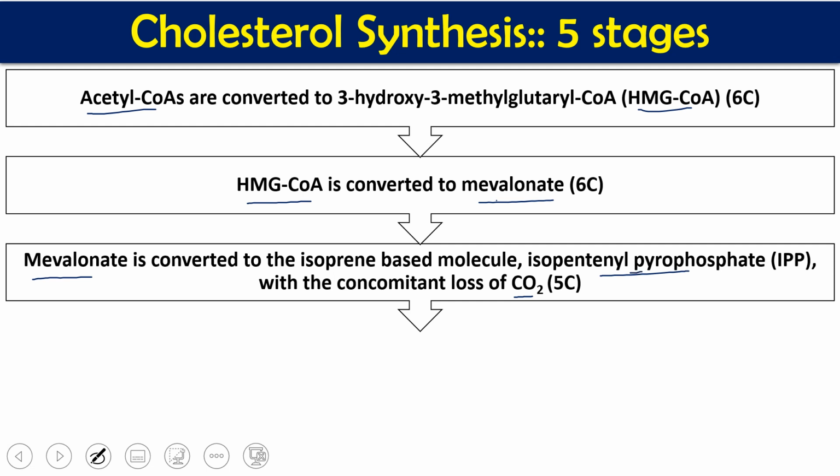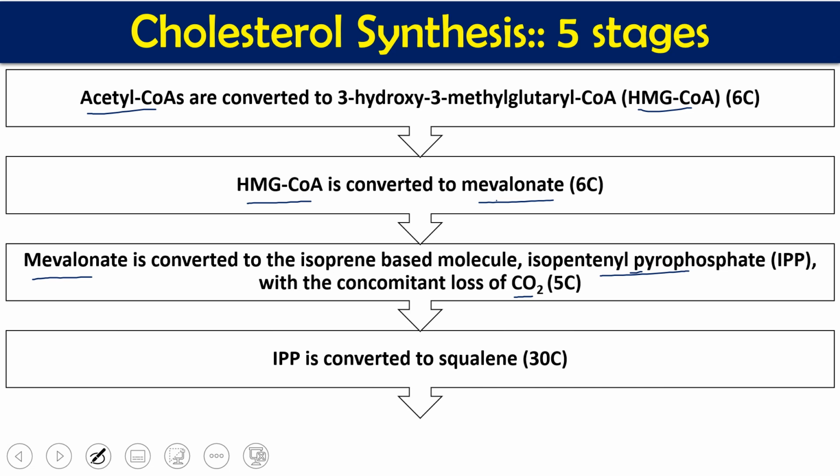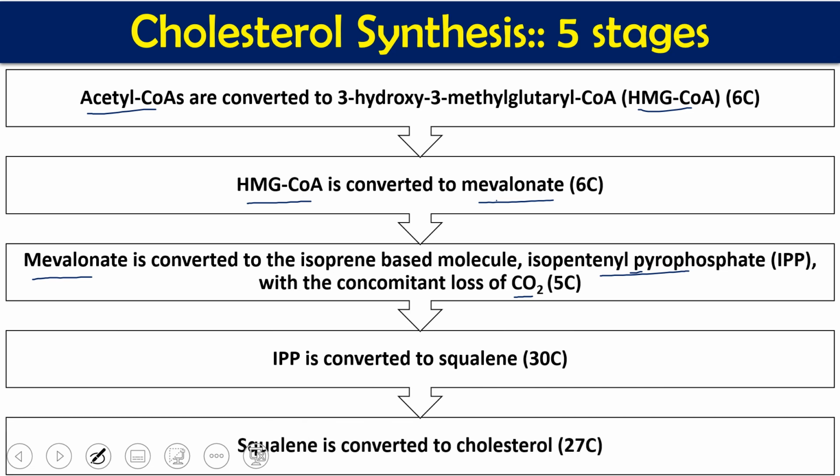So this is my third stage. The fourth stage is this IPP, isopentenyl pyrophosphate, being converted to squalene, a 30 carbon molecule. And the last and fifth stage is conversion of squalene into cholesterol. Squalene has 30 carbon, from there we have to remove 3 carbon, so ultimately we get 27 carbon cholesterol.